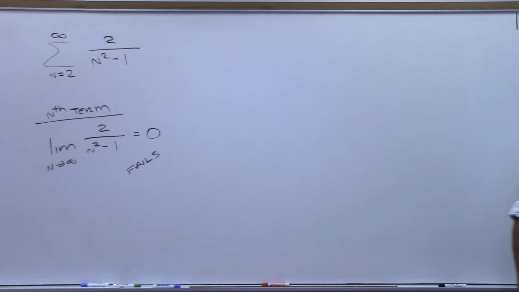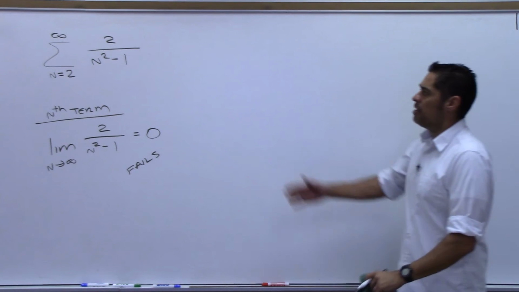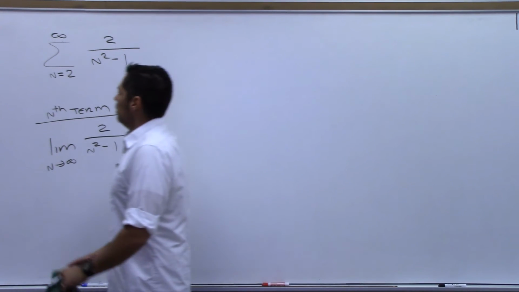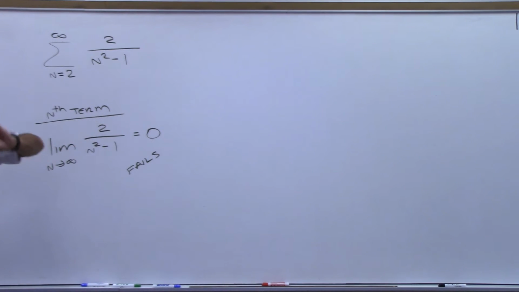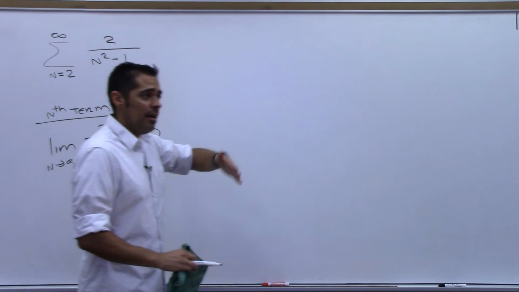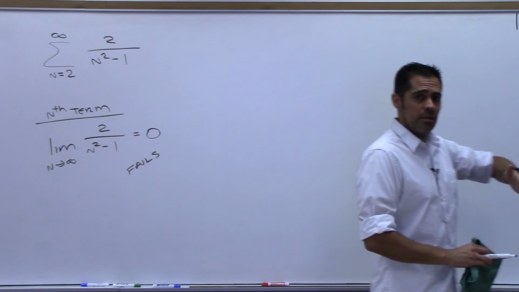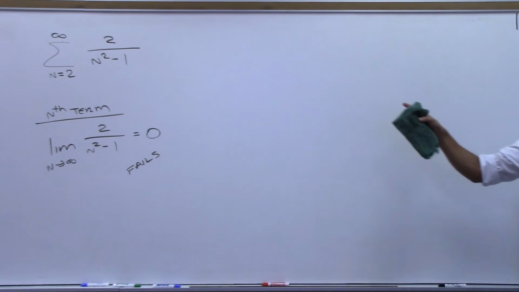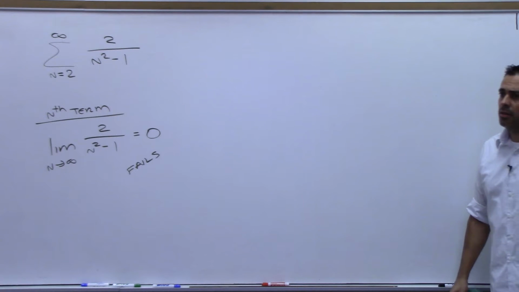So then I look at it and I'm like, well, is that a geometric series? No, because n has to be the power for it to be geometric, right? n has to be a power. Is it harmonic? Well, harmonic was k over n, right? It was k over a linear expression. Is this linear in the bottom? It's quadratic, so it's not harmonic.